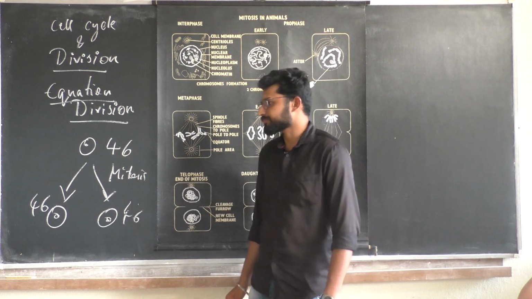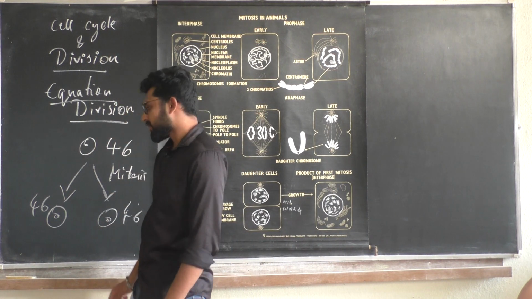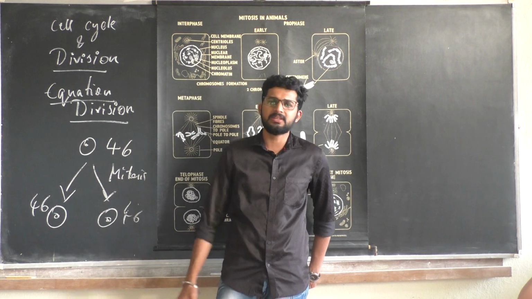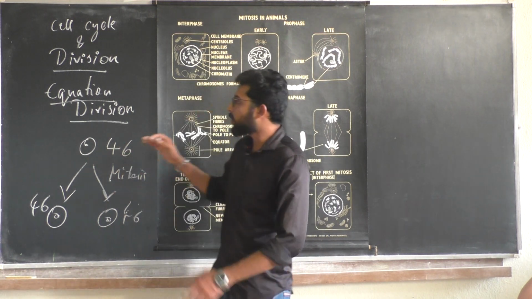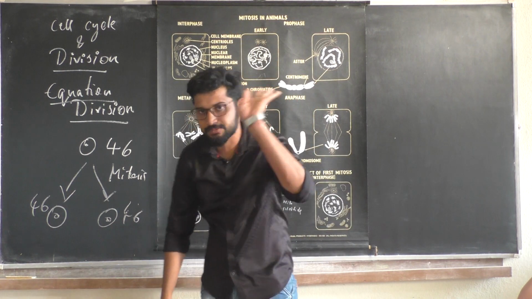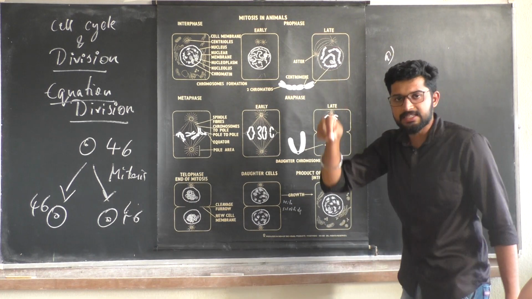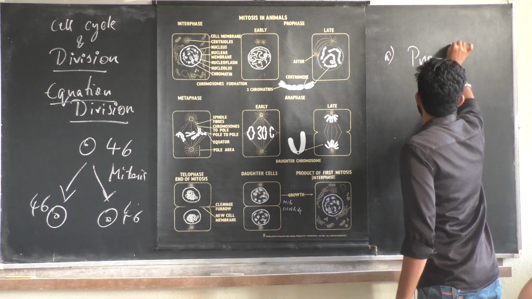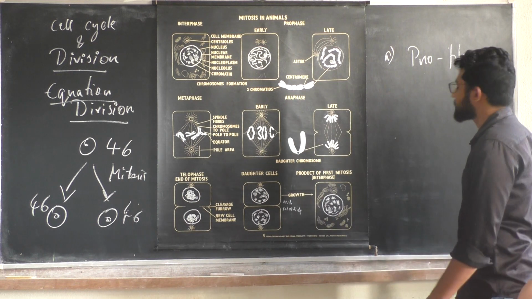That is mitosis. In this equational division, there is a great set of reactions, a great set of processes. For our convenience, we have categorized mitosis into only 4 steps. The first one is called prophase. Very simple, prophase.